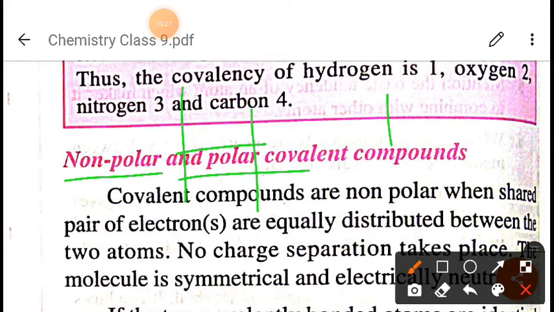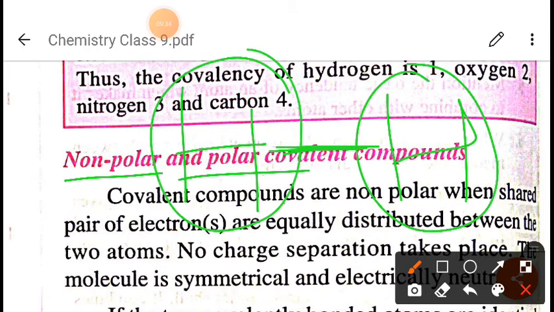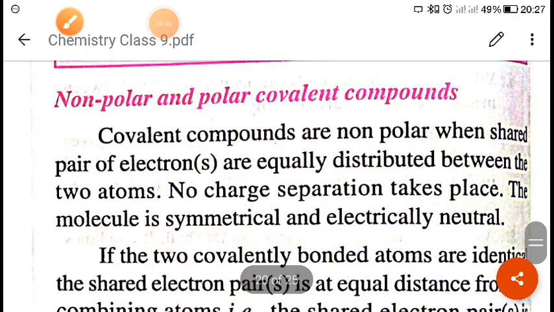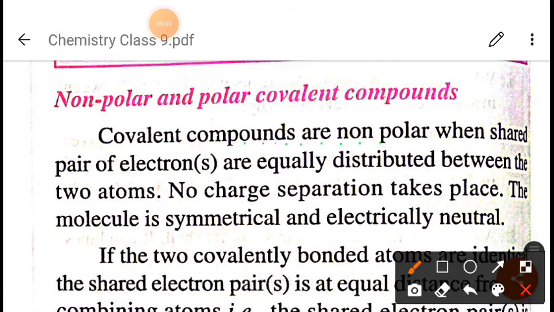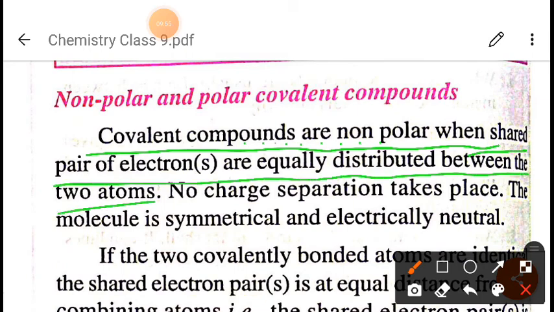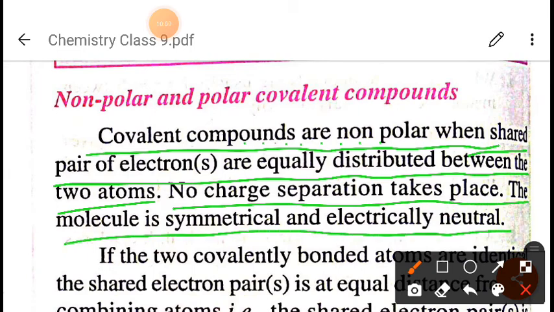Suppose this is hydrogen and this is hydrogen, and they are forming a covalent bond here. When we see the distribution of electrons between this hydrogen and this hydrogen, if the distribution of electrons is equal, then the bond formed between these two hydrogens is called a non-polar covalent bond. Covalent compounds are non-polar when the shared pair of electrons is equally distributed between the two atoms. No charge separation takes place, and the molecule is symmetrical and electrically neutral.